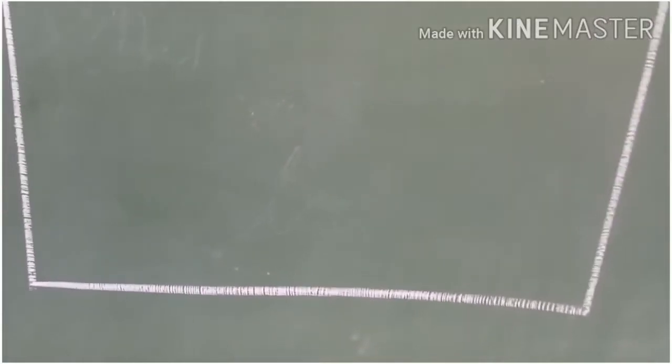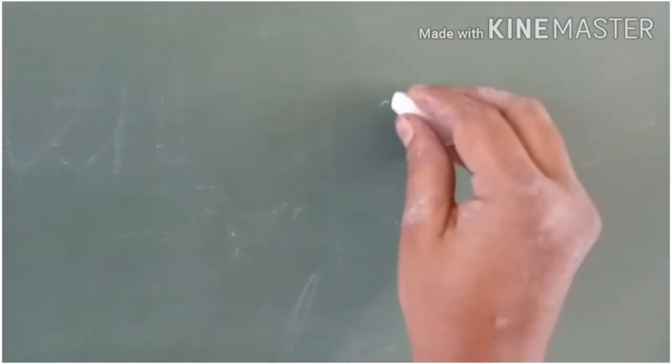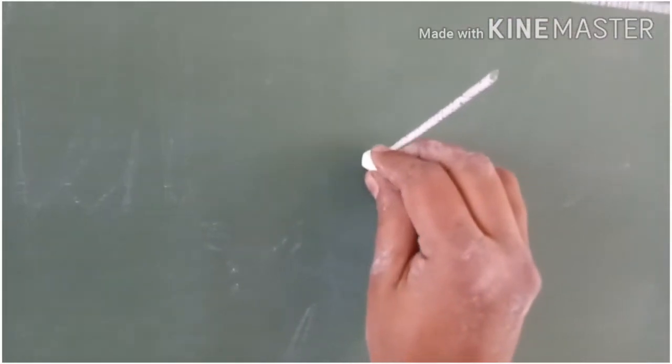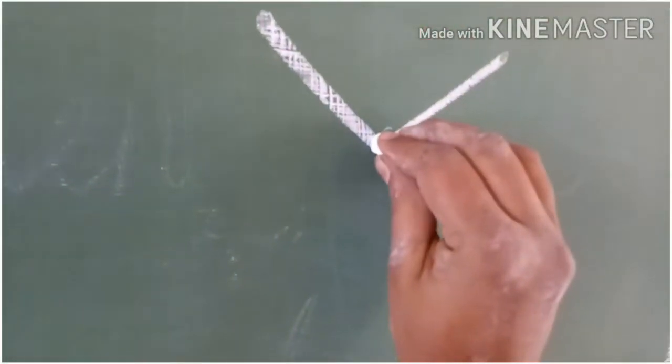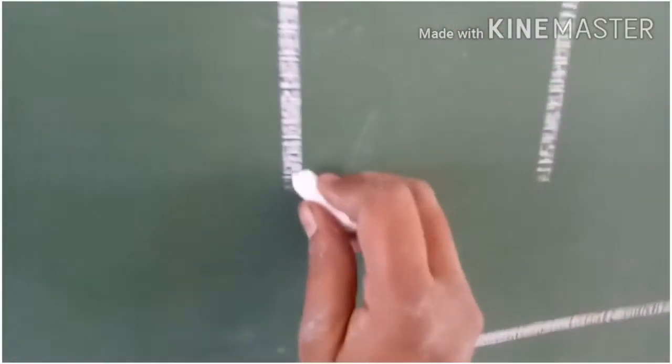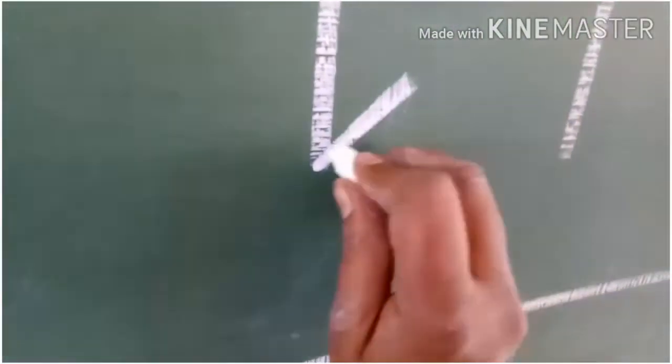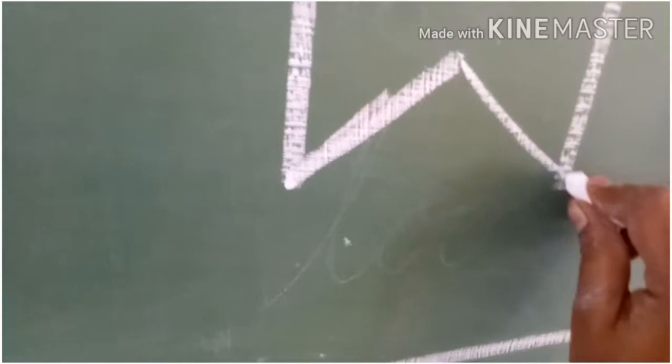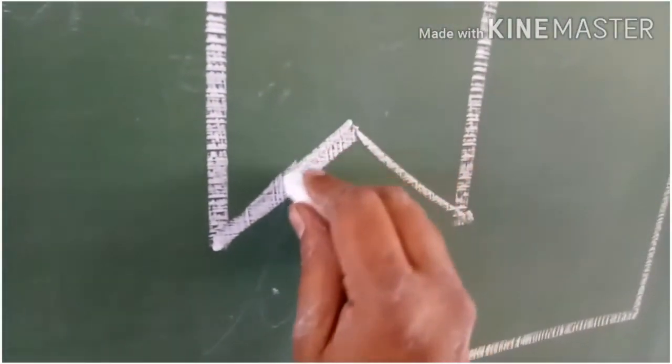Kids, listen to me carefully. Now I am going to draw a book. To draw the book, you will write a capital M. That's it, children. This is the outline of the book.